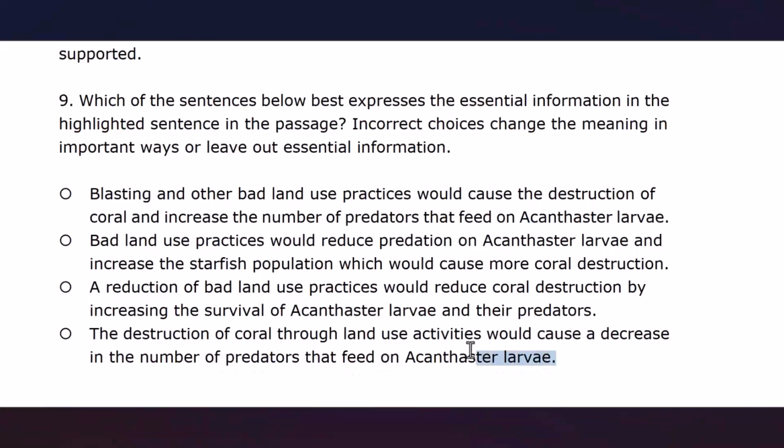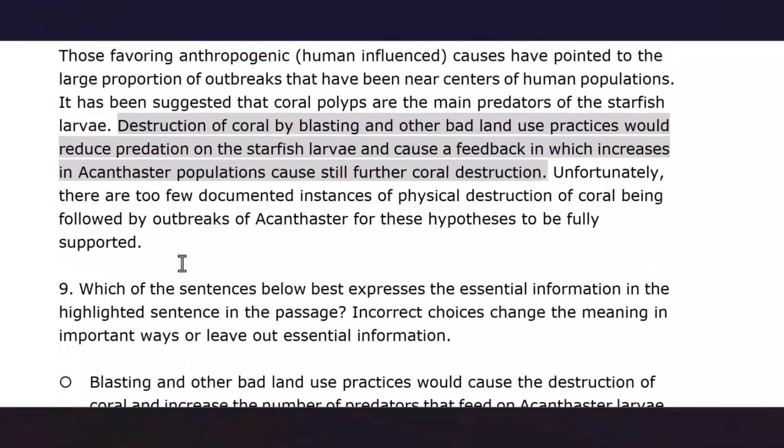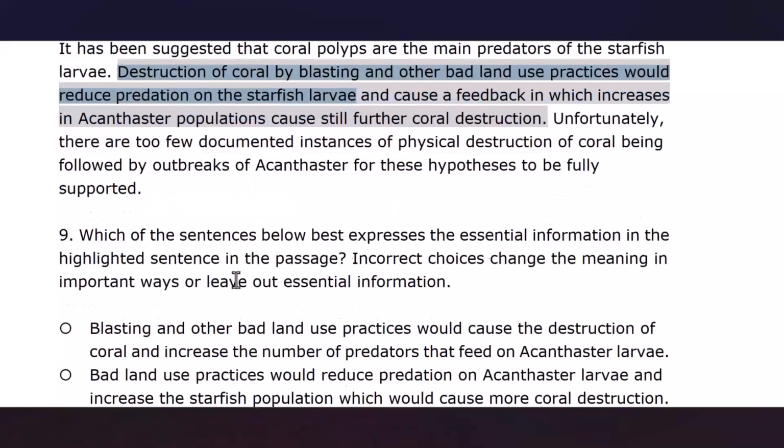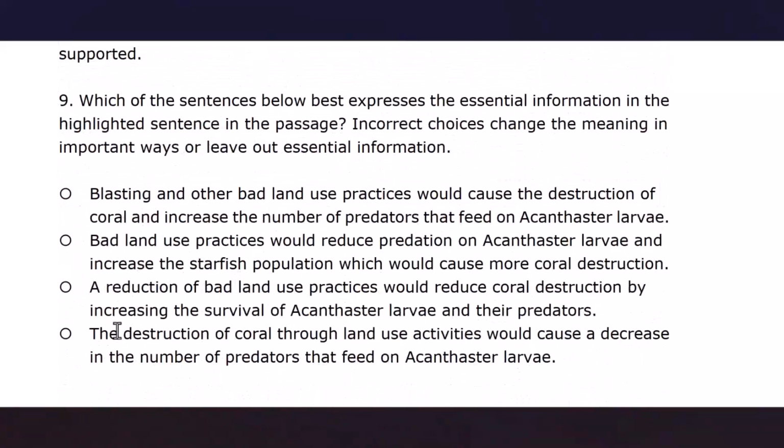This sentence is the paraphrase of this clause in the highlighted sentence: destruction of coral by blasting and other bad land use practices would reduce predation on the starfish larvae. This is exactly the paraphrase of this clause. So we have found the answer. We have settled on the answer for this question.